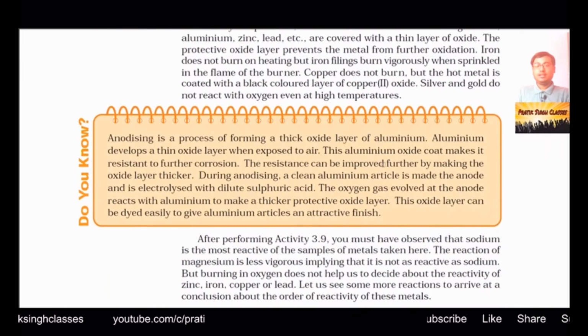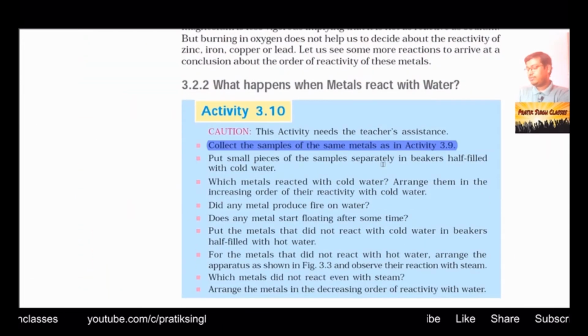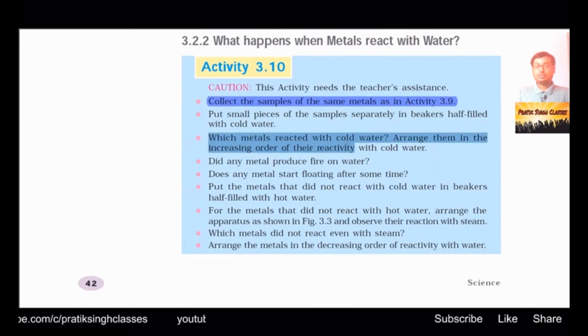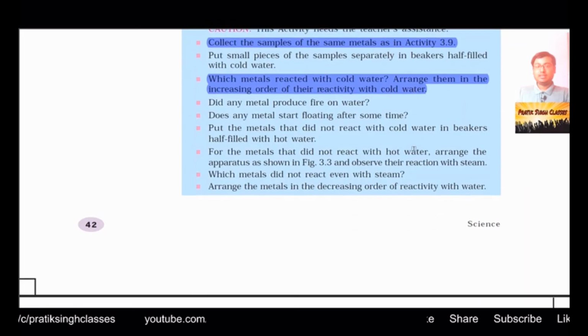All the beakers must be half filled with cold water, and you have to put the metals separately, one in each. Observe which metal reacts with cold water, in the increasing order of their reactivity with cold water. You will see that some metal will react with cold water very fast, some very mildly, and some will not even react with cold water. So you have to arrange them in the decreasing order of their reactivity.